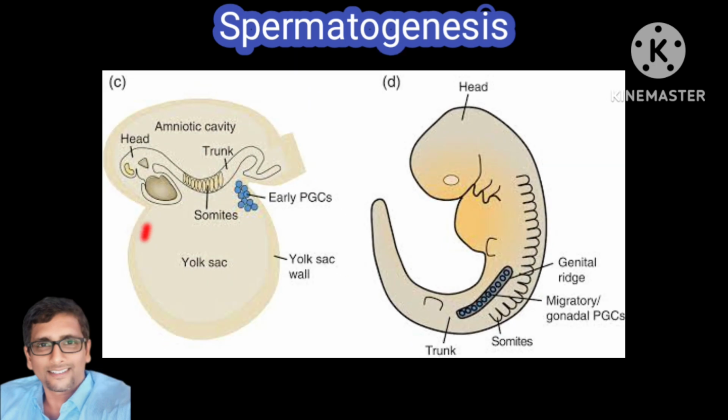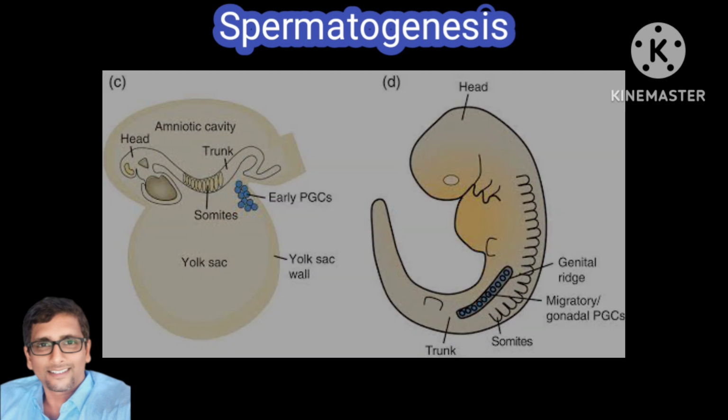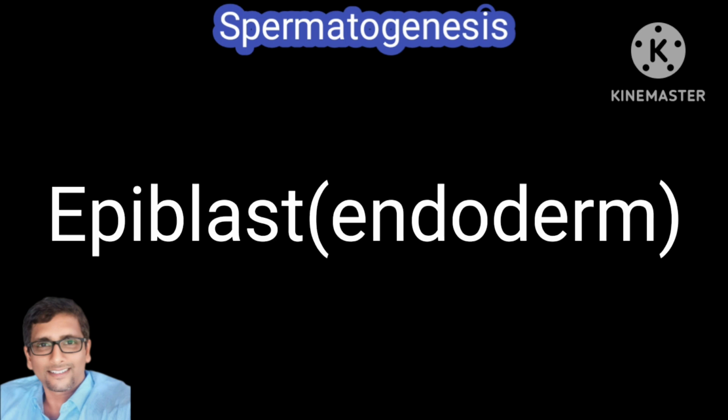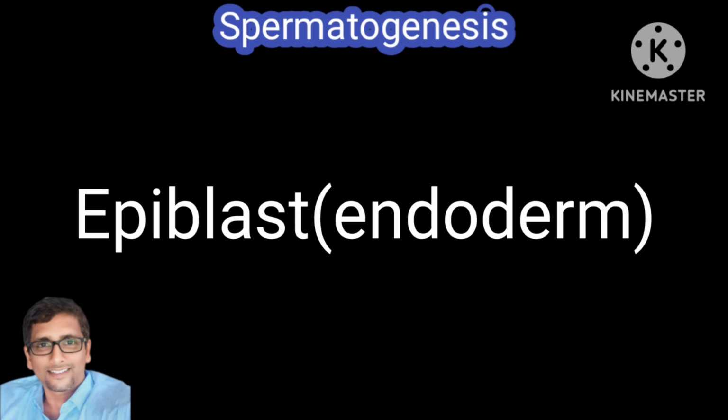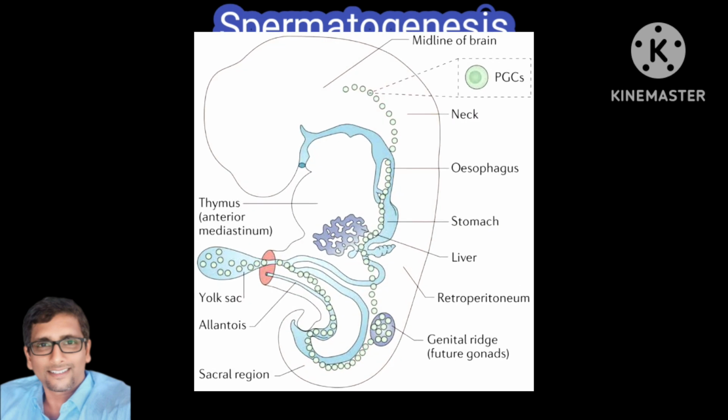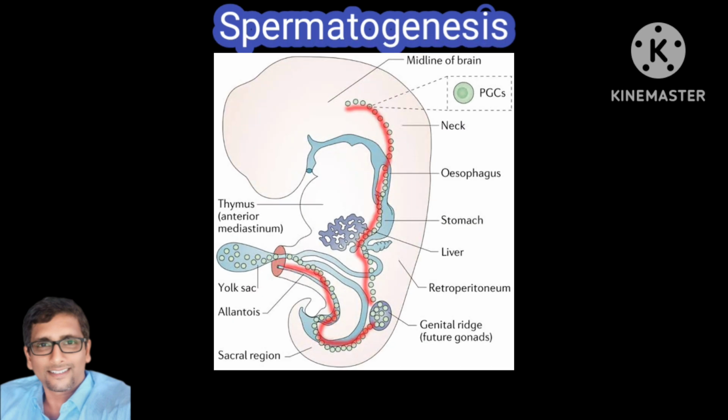PGCs reside in the yolk sac, meaning the extraembryonic membrane, and can be identified by the fourth week of gestation. Fourth week of gestation is an MCQ important point. PGCs are derived from the epiblast; the old concept was that PGCs are derived from the endoderm of the yolk sac. PGCs migrate with amoeboid movement from the yolk sac to the wall of the gut from the 4th to 6th weeks.